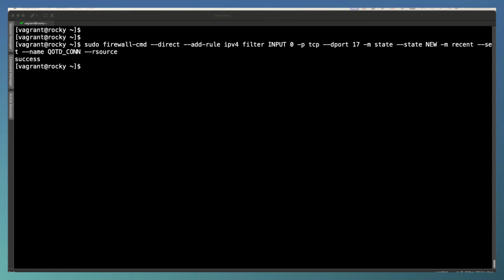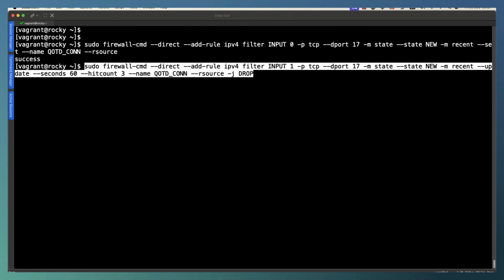We're using the recent module, so we can look at the amount of connections. We're also naming the connection, and we're basing it around our source address. So we want to record the source address as well. The beauty of recording the source address means that when I apply my limit, it can be applied individually to each source address rather than to the whole incoming connections as one lump.